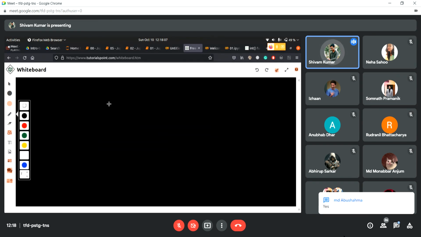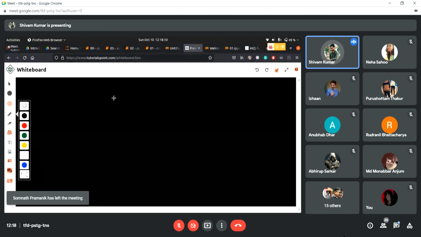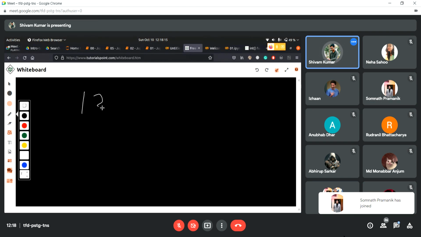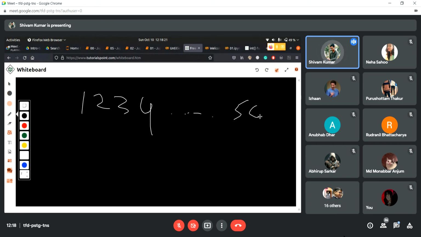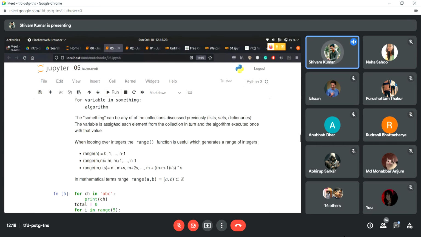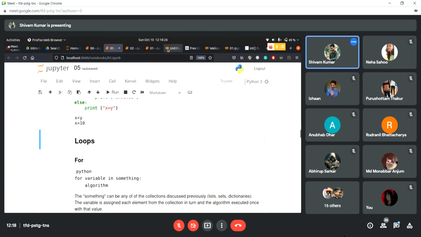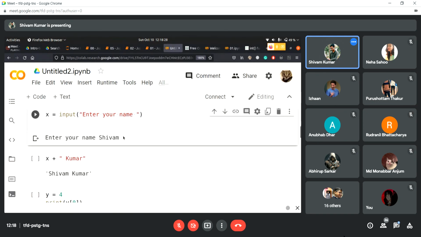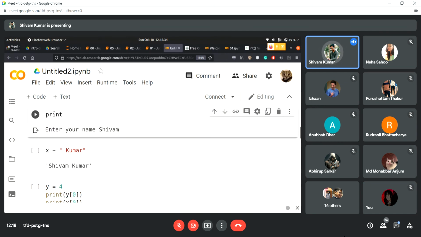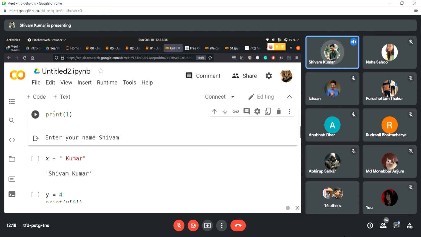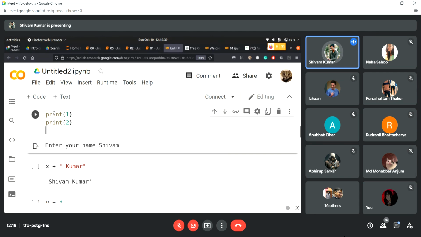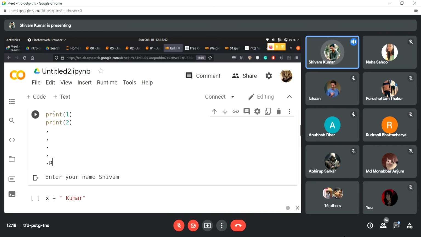Suppose there's a task that you want to do repeatedly. Suppose you want to print hello 10 times, or maybe you want to count up to 50. Writing this in Python, you have to write print 1, then print 2, and like this you have to go up to print 50, right? So this is a very tedious task.